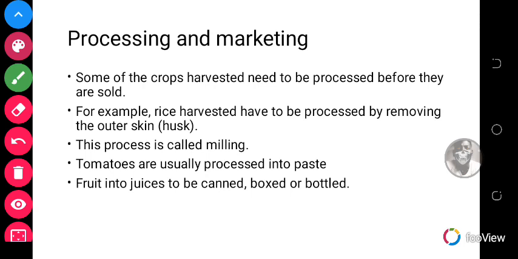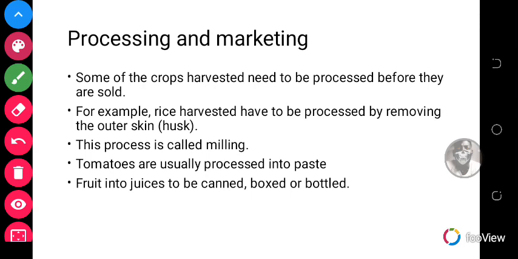So you realize that after production, after harvesting, you need to process the foods you have so that they can actually last long on the shelf. For example, rice has to be processed by removing the outer skin, because when you don't remove the outer skin, that is not how people would like to buy the rice. People would like to buy rice that has been dehusked already, other than rice that has not been dehusked. So processing and marketing is very important.